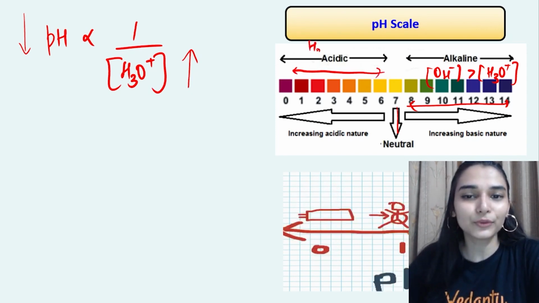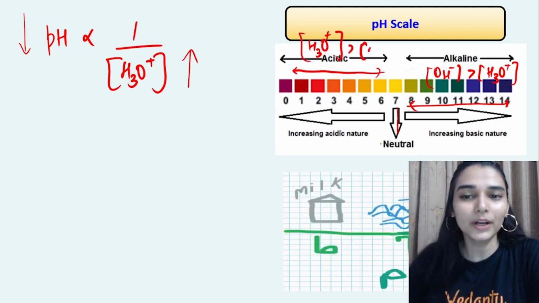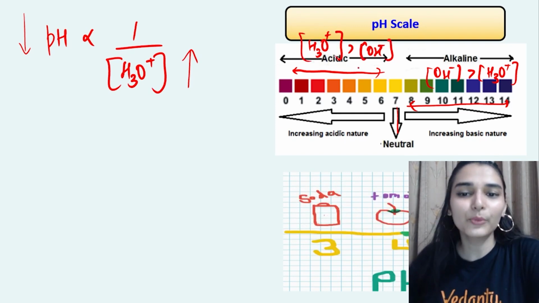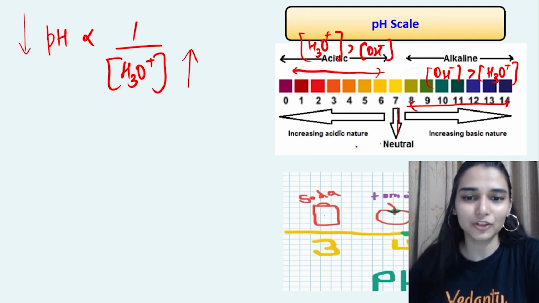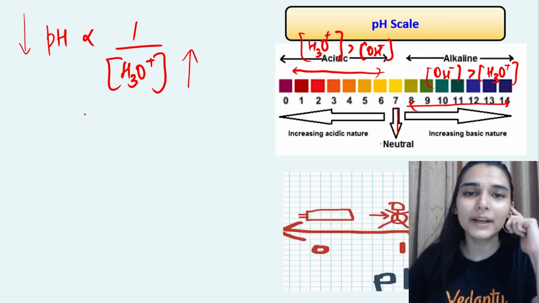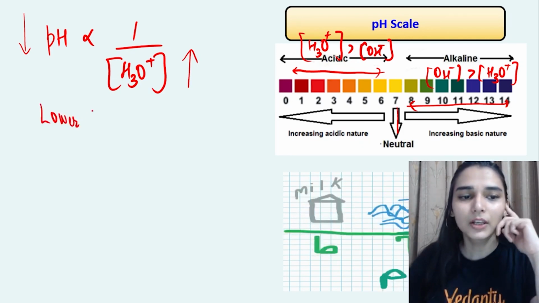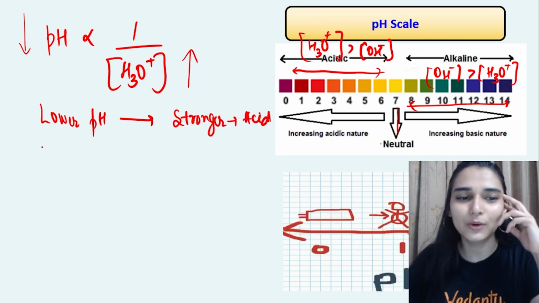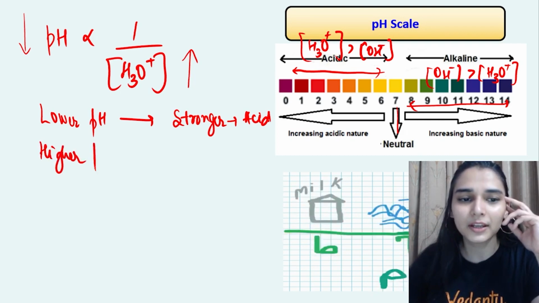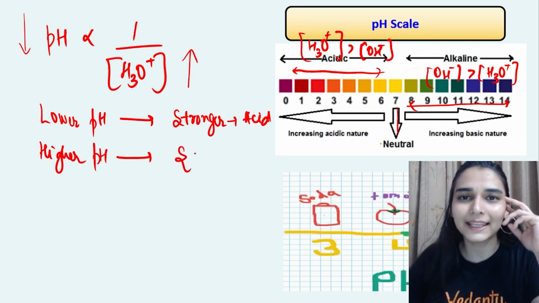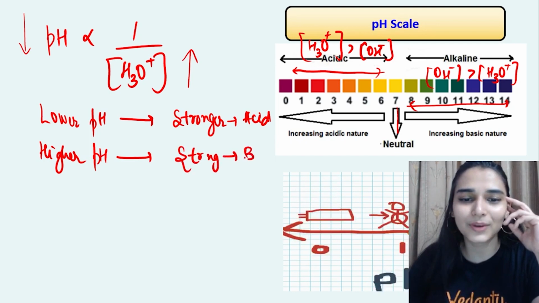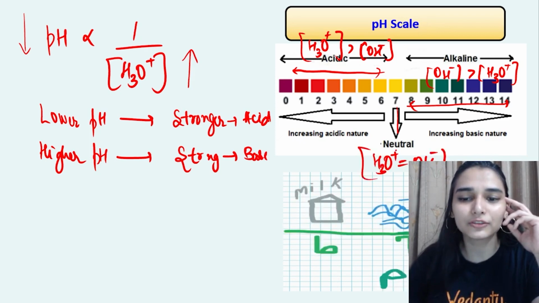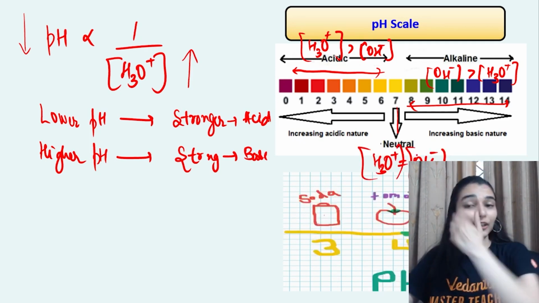ऐसे ही let's say if the pH value is below 7, यहाँ पर hydronium ion concentration will be dominating over OH ion concentration, right. So यहाँ पर I can say acids का बोलबाला होगा इस वाले region में, right. So इसीलिए lower is the pH, stronger is the acid, बेस तो बहुत ही weak होगा, and higher is the pH, stronger is the base. कौन होगा strong? Base होगा. And at pH 7 hydronium ion concentration will be equal to OH ion concentration. ठीक है, so that is like neutral वाला केस होगा.